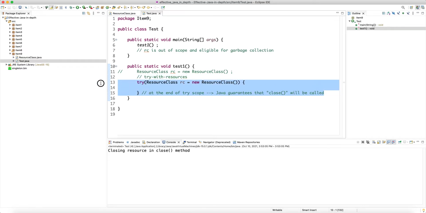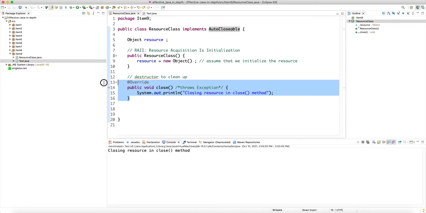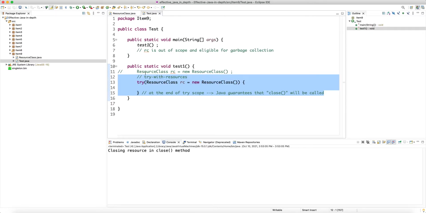So it was too late to implement the same concept as destructors in C++, right? So they came up with this marker which has a close method, right? And then they modified the try construct. The try already existed, so they just added a new variant to it. And this try with resources construct provides the 100% guarantee that the close will be called.